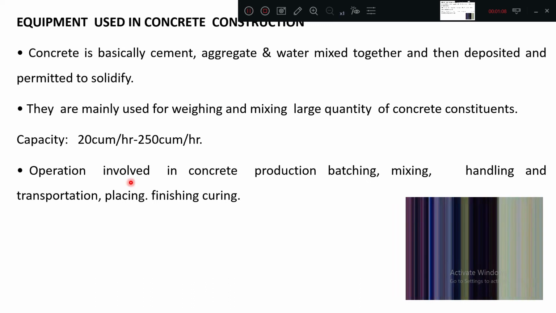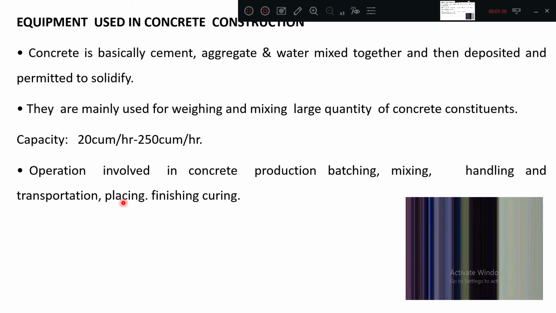The operations involved in concrete production are batching, mixing, handling, transportation, placing, finishing, and curing. Wherever we are batching, we use a weigh balance mixer. For mixing, we use rotating drums. Handling means we have dumper trucks for carrying things. For transportation and handling, we use small or big equipment.